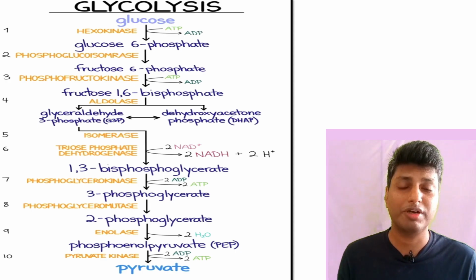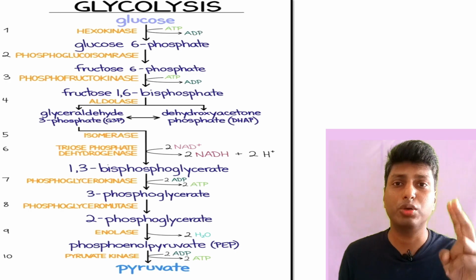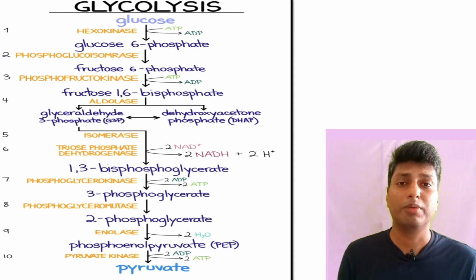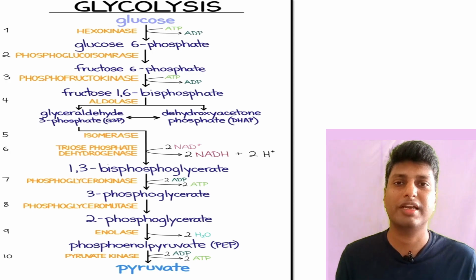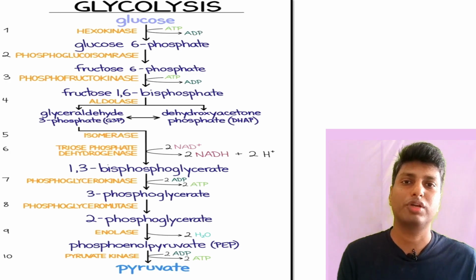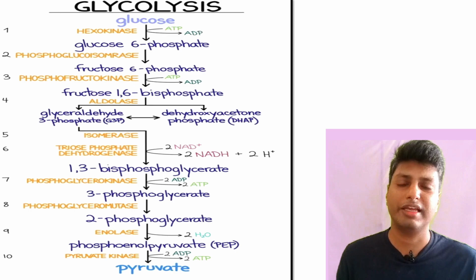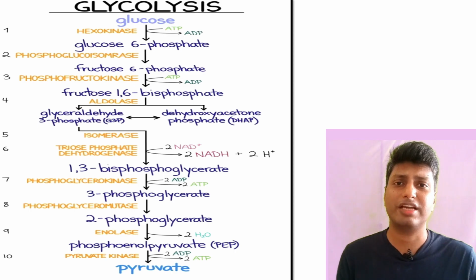But you have to remember, dear students, how many molecules of ATP are going to be formed over here? There are going to be two ATP molecules formed, because two molecules of 1,3-di-PGA got converted to two molecules of 3-PGA, right? So now we have two molecules of ATP which have been formed. Now in the next step, 3-PGA, that is 3-phosphoglycerate, gets converted into 2-phosphoglycerate. This particular reaction again is an isomerization reaction, and this reaction is carried out by phosphoglyceromutase. The name of the enzyme is phosphoglyceromutase.